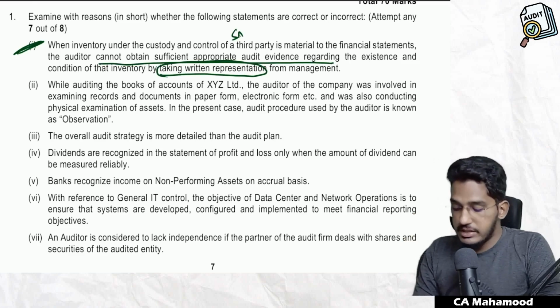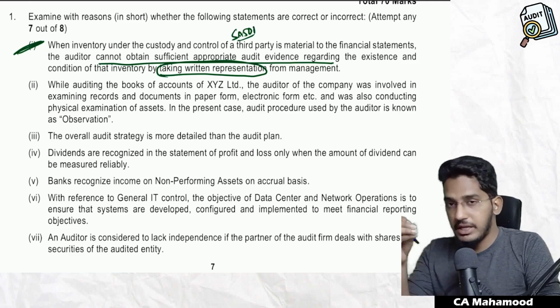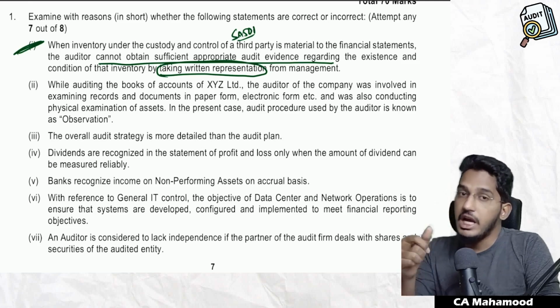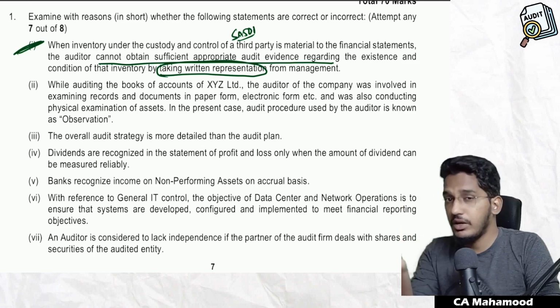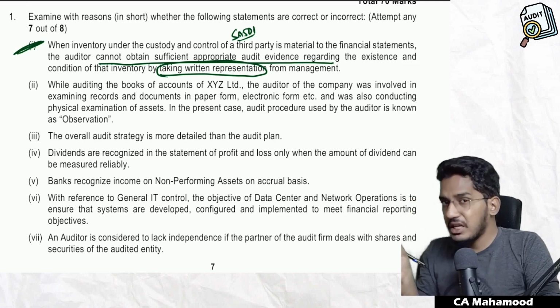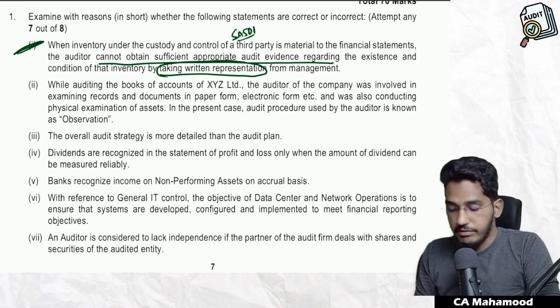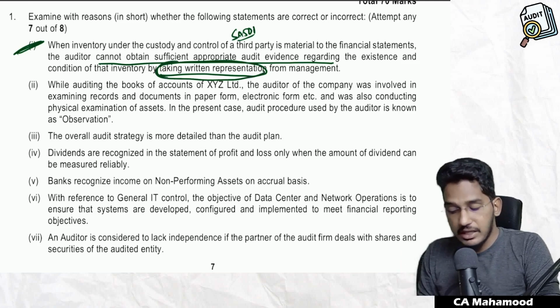This question relates to SA 501, inventory lying in the custody of a third party. Sometimes your inventory might be lying in the custody of a third party. For that also you need to obtain audit evidence. How will you obtain it? By obtaining external confirmation and by performing other audit procedures, like going and verifying that premises, appointing another auditor, etc. Do you think if the stock is lying with a third party, just getting a management representation will give you audit evidence? Never. The same thing they try to say in the question: if inventory is in the custody of a third party, you cannot obtain audit evidence by taking written representation.